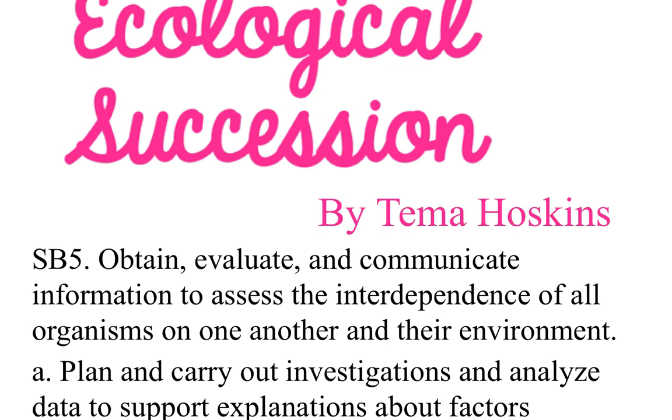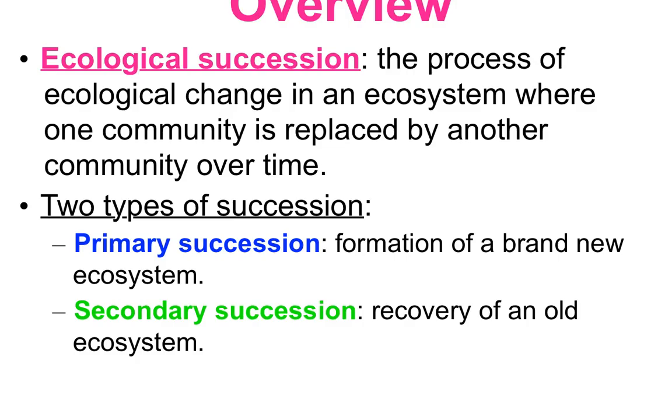Many factors affect biodiversity. We can see the effects clearly in ecological succession. Ecological succession is the process where there's ecological change, where an ecosystem, the community, is replaced by another community over time. There's really two major types of succession: primary succession and secondary succession.